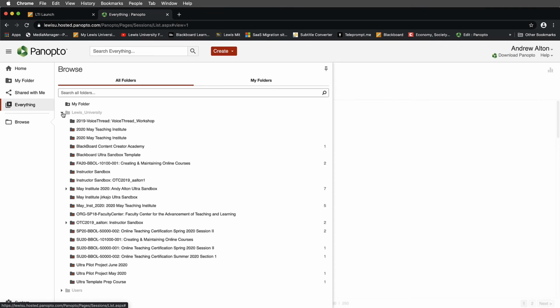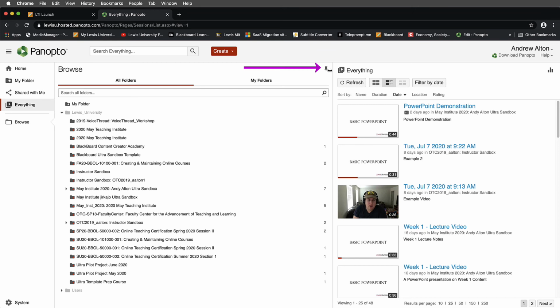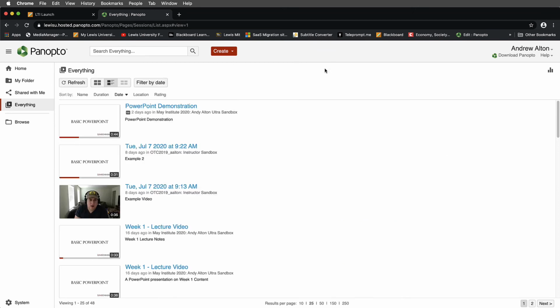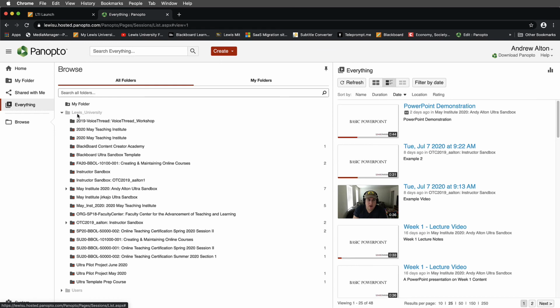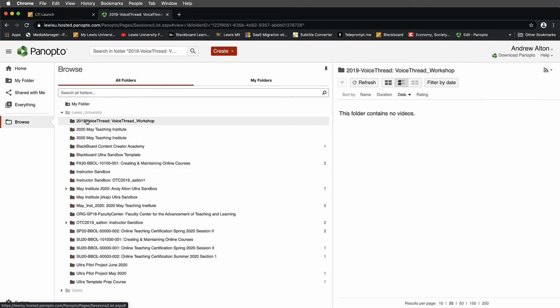The other thing that can be very useful when you're working with this is to come across the top and essentially pin this. When I push this little thumbtack here, let me go back to it. Go to Browse. I'm going to thumbtack, and this keeps this side window open. And now when I select one of these folders, I can very quickly see the next level of the folder and see what's in that folder.